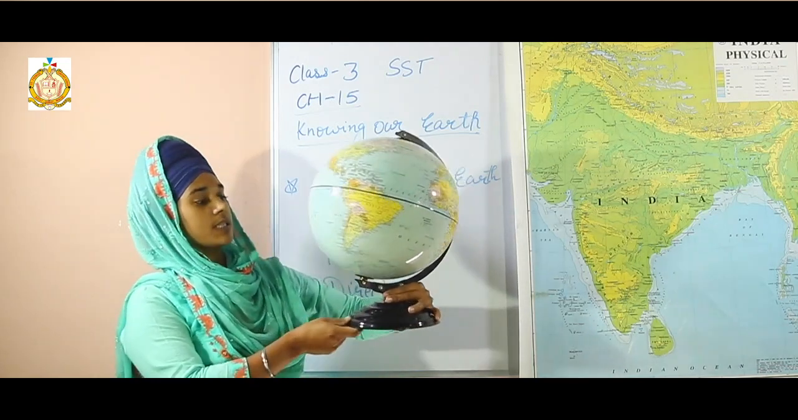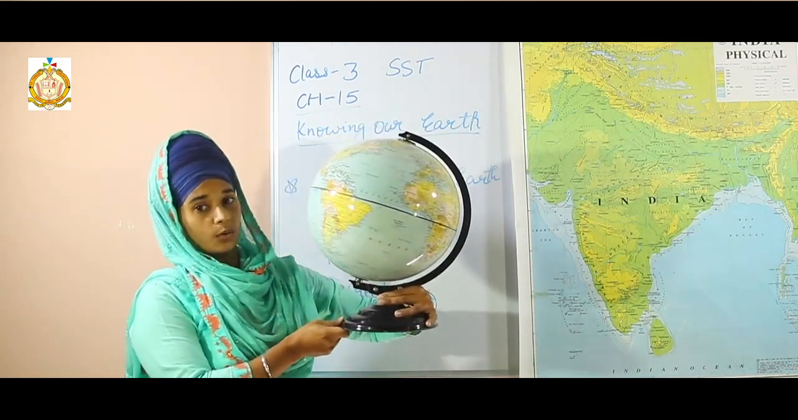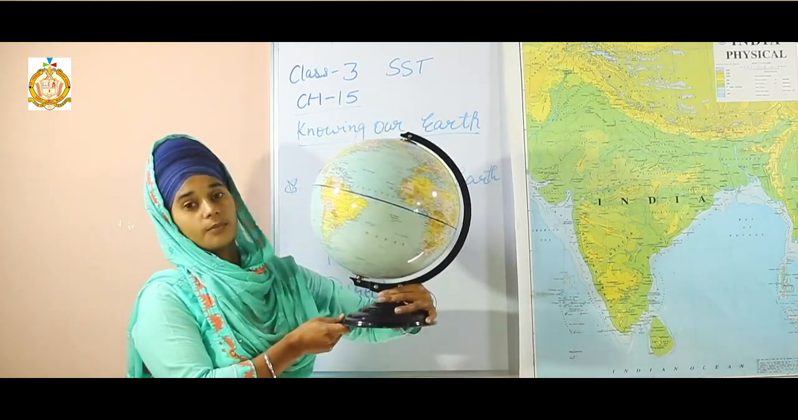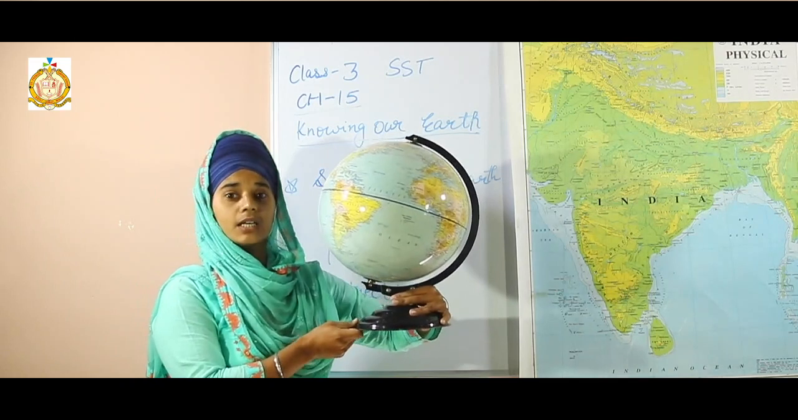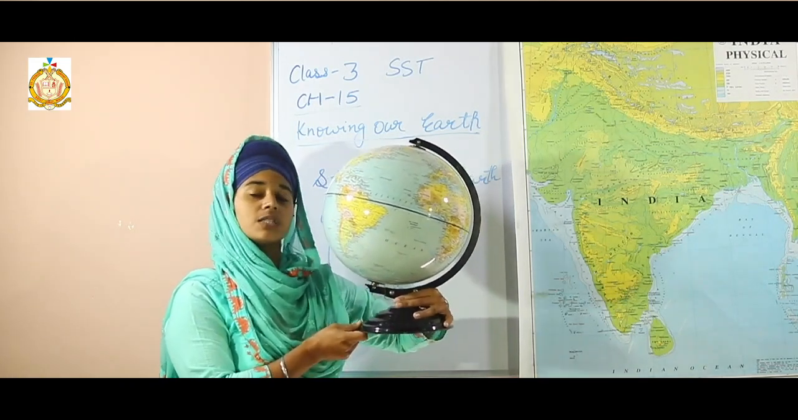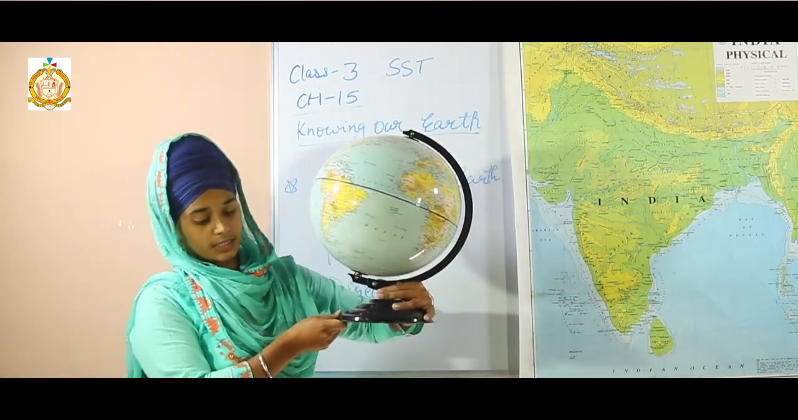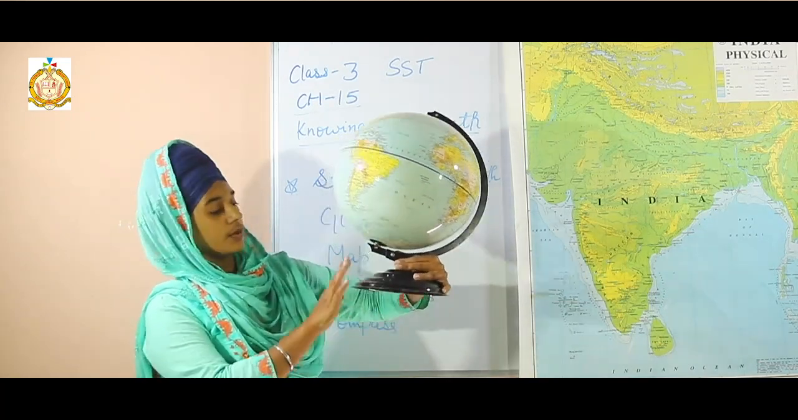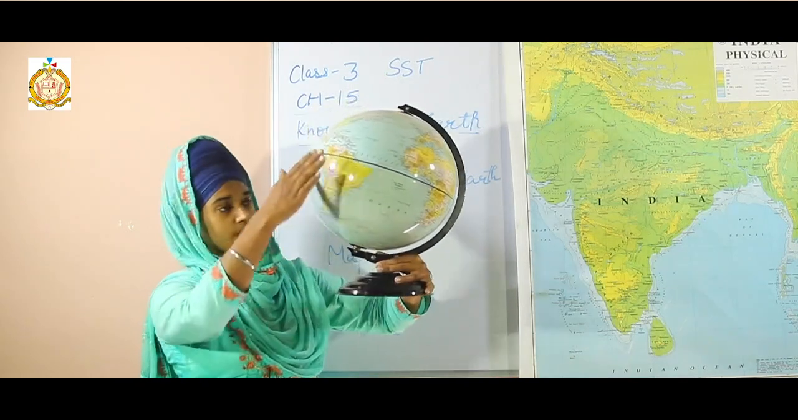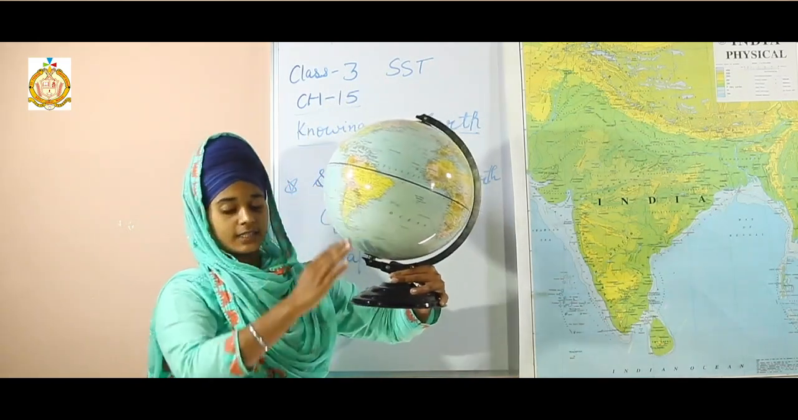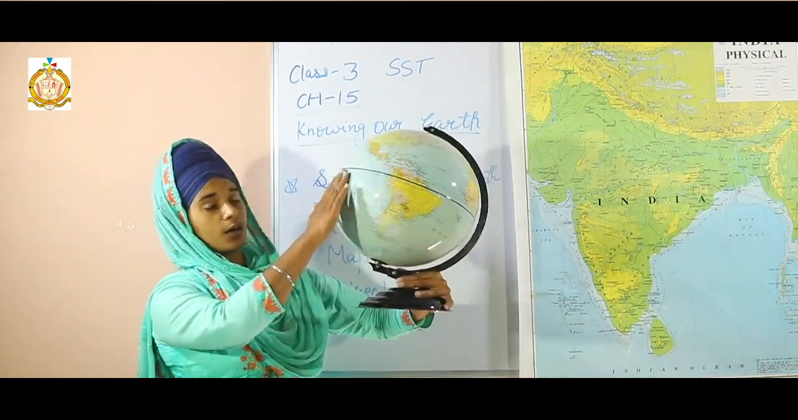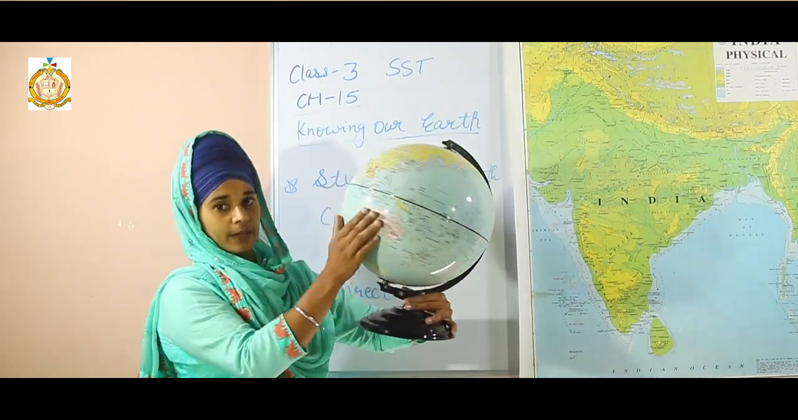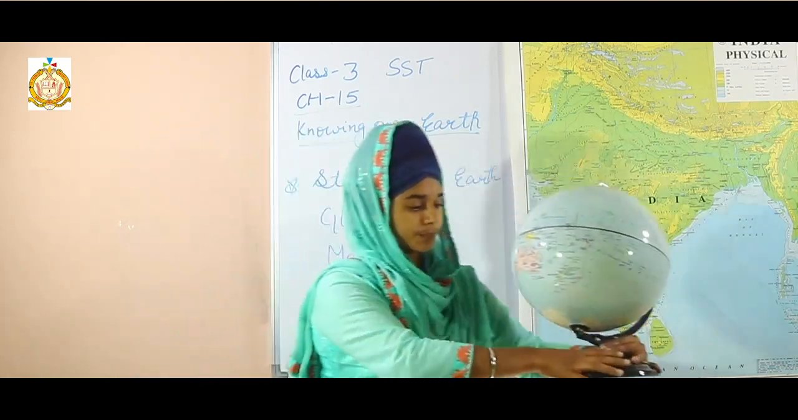Okay, students, the word globe is derived from the Latin word globus, which means round mass or sphere in shape. Students, look at this globe. It is mounted on a stand, and we can turn the globe to see the other part of it. Okay, it is a globe.